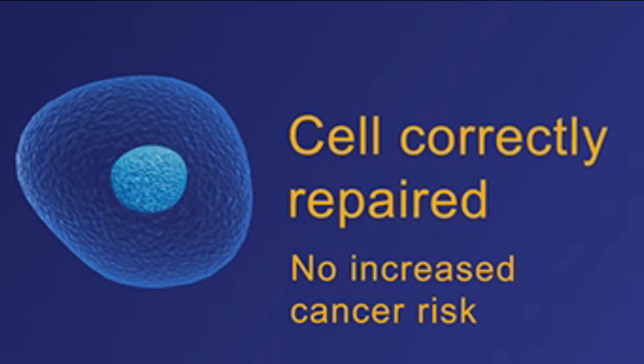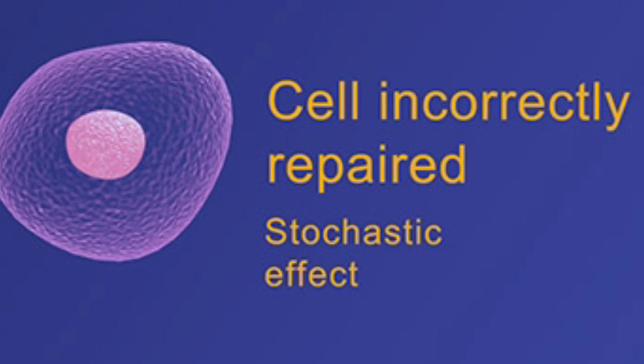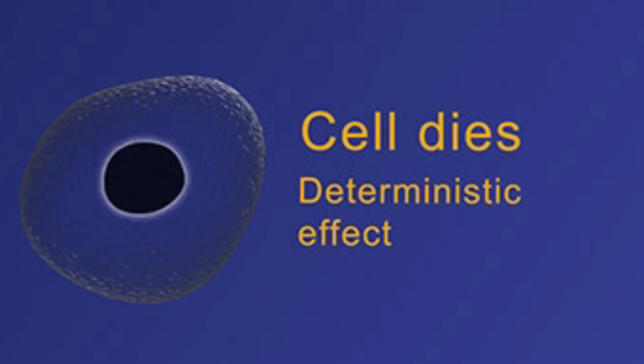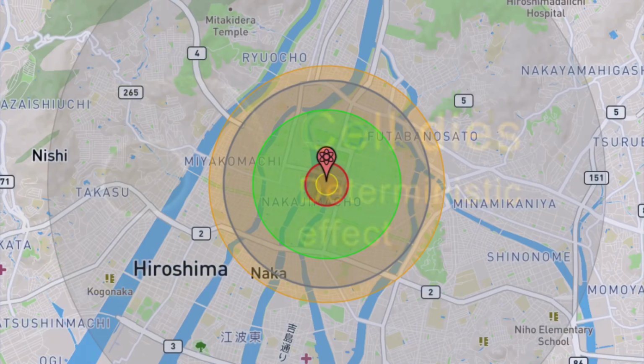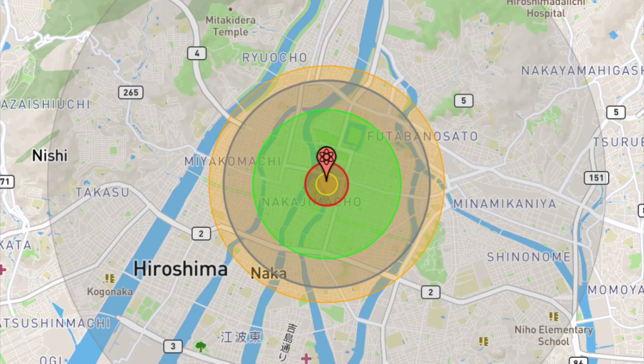Repaired cells continue with their normal functions. Altered cells have an increased risk of being cancerous due to their changed DNA. Dead cells have little threat in small doses. However, in large amounts of radiation exposure, such as Hiroshima, they can cause brutal effects such as organ failure and ultimately death. To add insult to injury, the bomb left a lasting impact on Hiroshima and its future inhabitants.